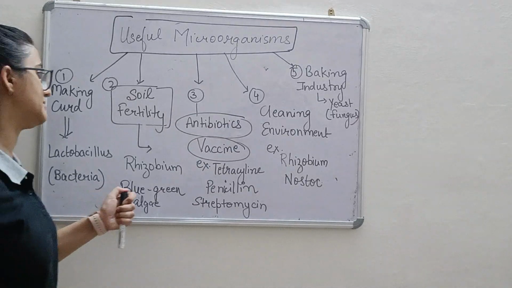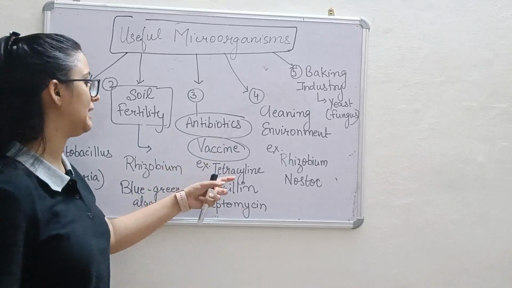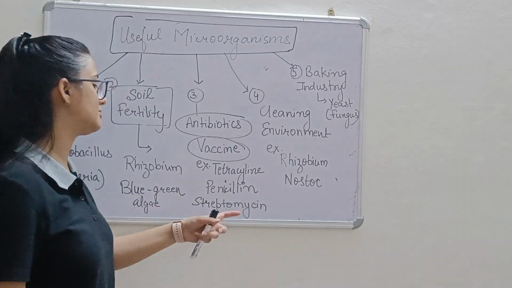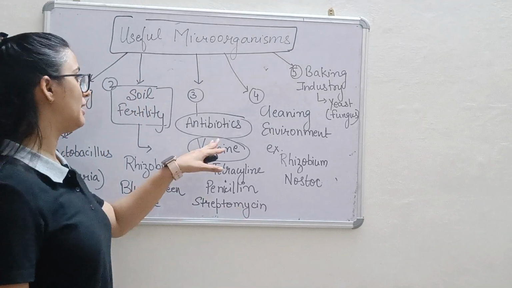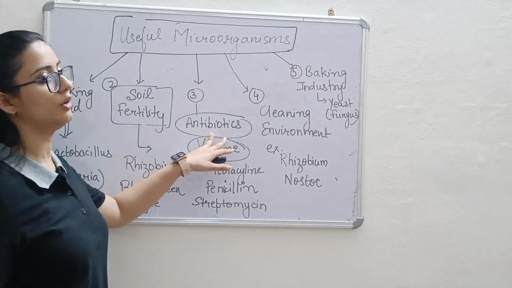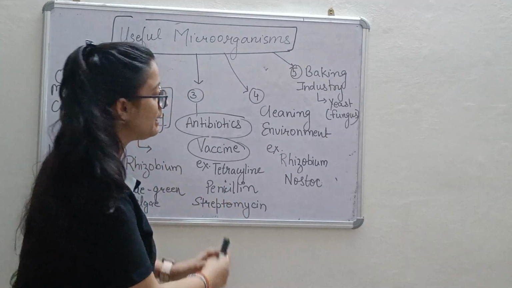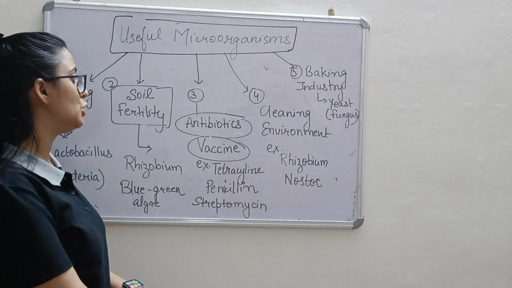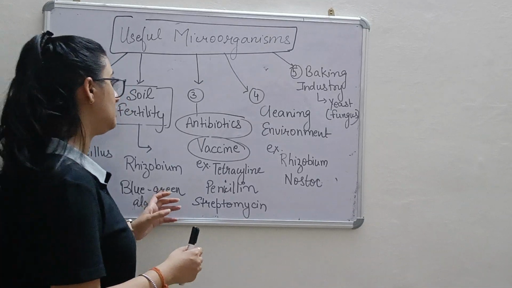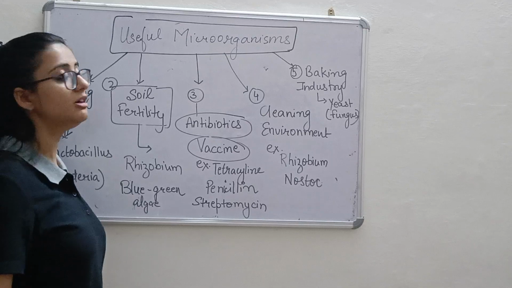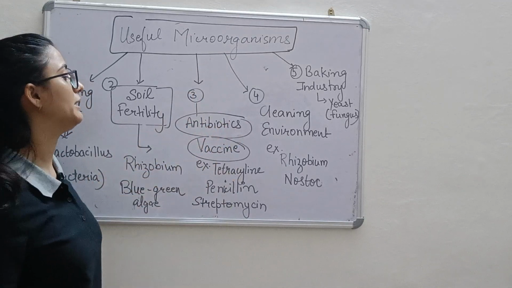Antibiotics and vaccines. Microorganisms are used to make antibiotics and vaccines, such as tetracycline, penicillin and streptomycin. So these are the names of a few antibiotics. Antibiotics help living organisms. If we are taking antibiotics, they help to destroy the disease causing microorganisms in our body. So antibiotics are prepared by certain microorganisms.